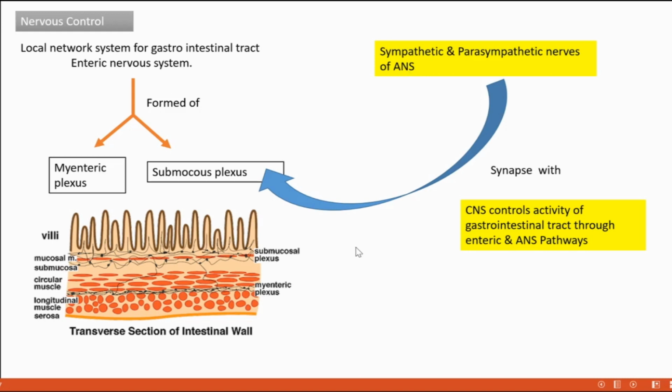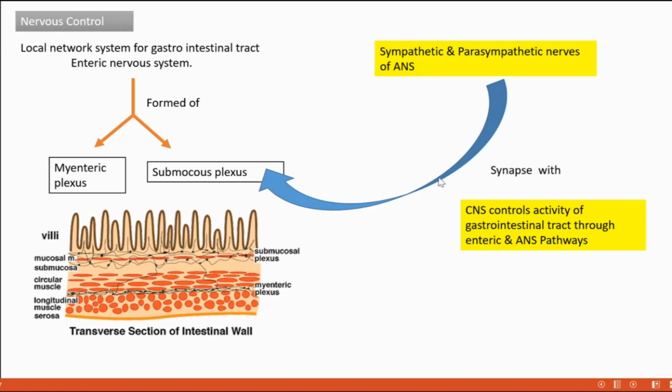As a whole and overview, I think you understand everything. The local network system for gastrointestinal tract regulation is the enteric nervous system. It's composed of the myenteric plexus and submucous plexus. It is transversing the intestinal wall as a network, and it gets synapsed with the sympathetic and parasympathetic nerves of the ANS, and the whole gastrointestinal tract is controlled by the central nervous system through controlling the enteric nervous system and nerves of the autonomic nervous system.